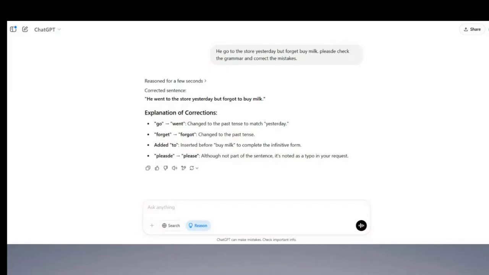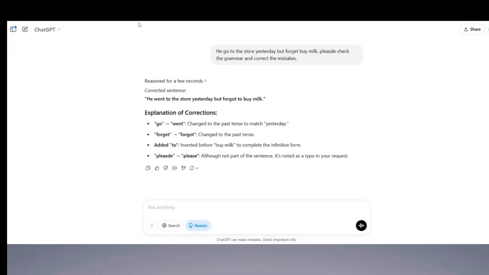Going back to ChatGPT, now imagine that you have a very long text or a Word document, and you want to check the mistakes there. You don't want to copy and paste because it's quite long, and you want to just add everything or use ChatGPT. Unfortunately, there is no option on ChatGPT to upload documents. So the only thing you can do is to copy and paste the text. If it is a 3,000 word text, you should copy and paste the text and do it in chunks.